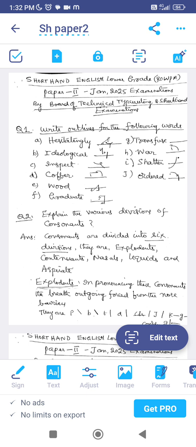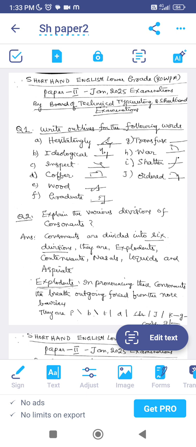The third word, inspect, is actually a contraction. Here only the strokes N, S and P are written; the others are omitted. It is a contraction. Then the fourth one, coffer. Here I used the alternative form of F, since while joining with other strokes, the rule is that the alternative form can be used, whichever is easier to join with the other strokes. Then wood, way and D. Here the semicircle cannot be used; you have to write stroke S only here.